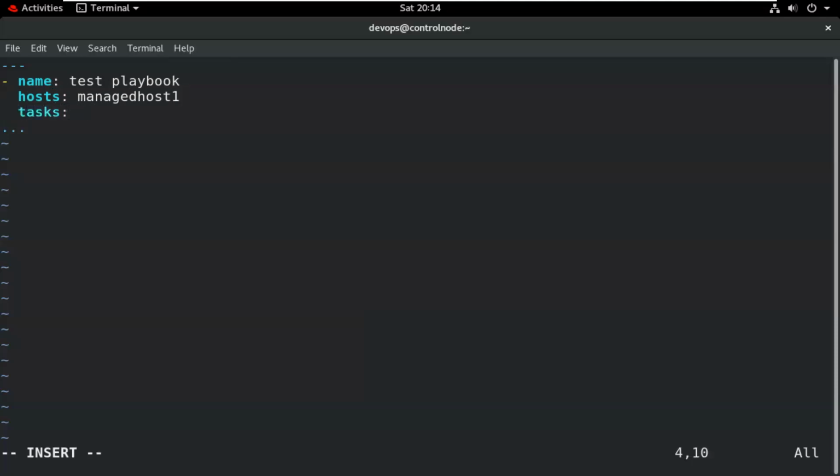So we write here tasks, and what types of tasks we want to assign. Then again type space 1, space 2, then 3. From the 3 we use hyphen, and what types of work we want to do. Suppose we want to create a user, so we use a module. So which module will we use? We use the user module. And what is the name of the user?